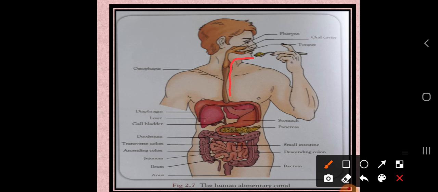Whatever germs are there in the food, the stomach kills them. How does it kill the germs? Hydrochloric acid is present in the stomach, so due to the presence of this hydrochloric acid, the stomach kills the germs present in the food.